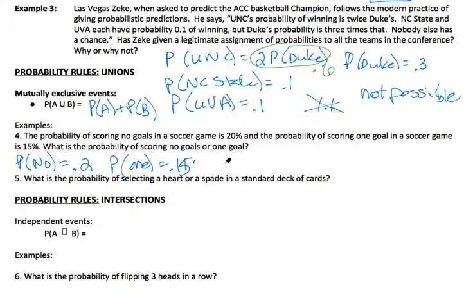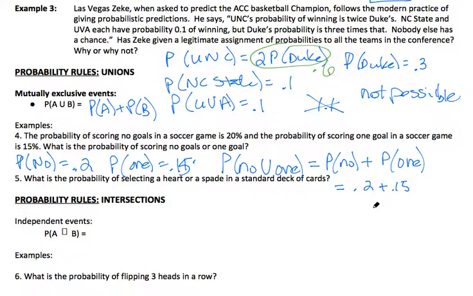So if we want to look at the probability of scoring no goals or 1 goal, it's the probability of no and the probability of 1. Please make sure as you're going through this that you are writing down what all of this notation is. Don't just write the answer, because the notation is very helpful as we continue and get problems that are more complicated. So this is equal to the probability of no plus the probability of 1. No is 0.2 and 1 is 0.15. So 0.35 is the probability of one or the other.